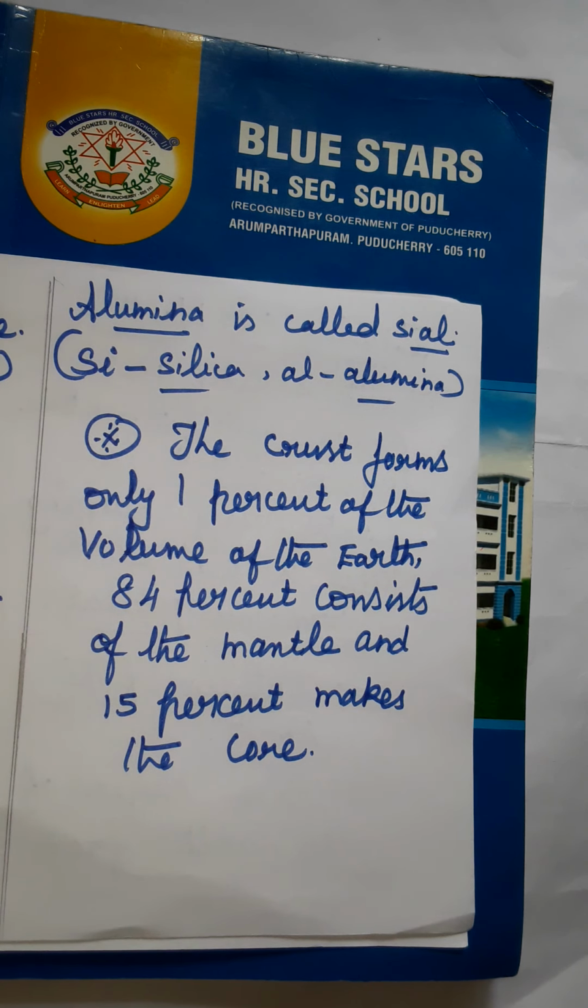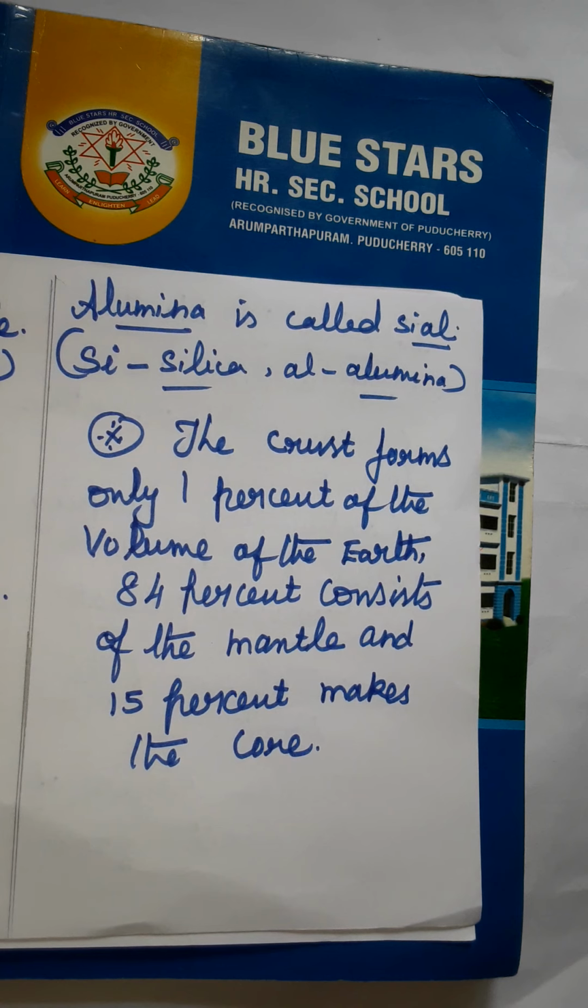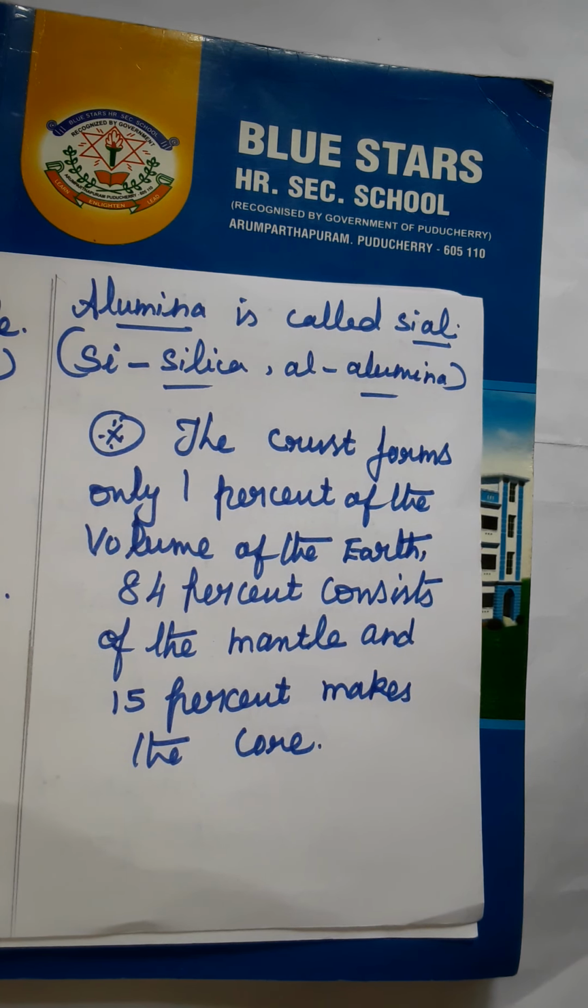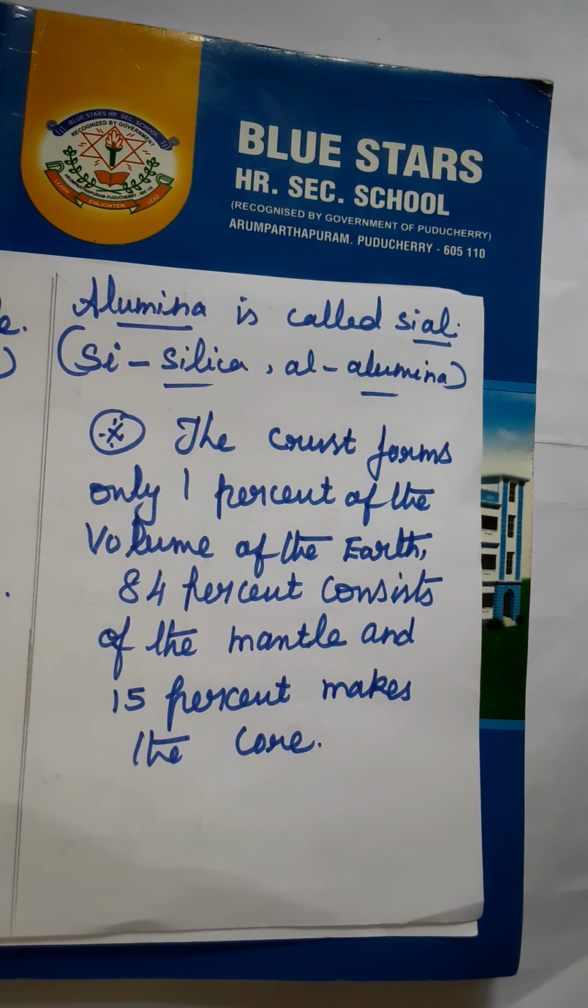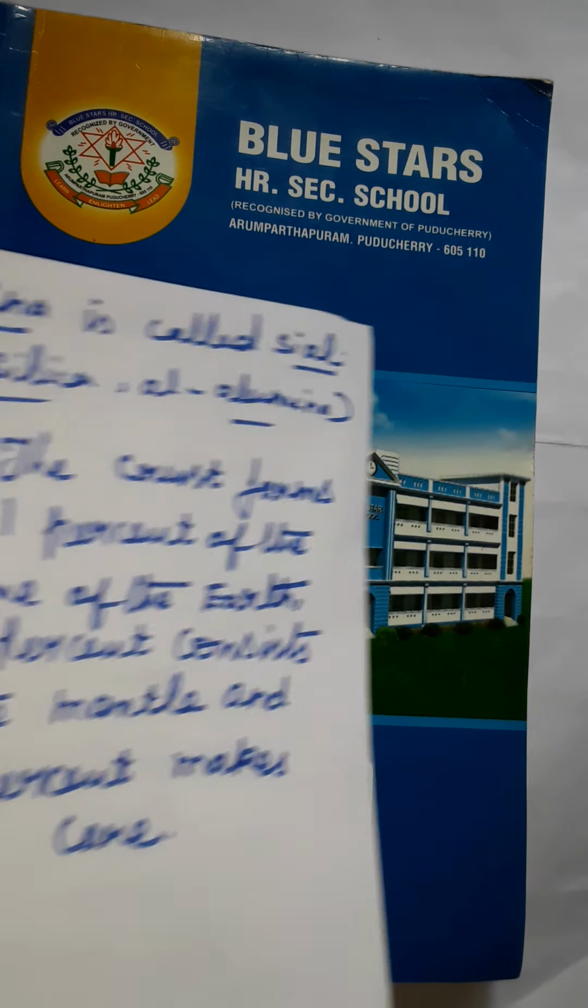Then the crust forms only 1% of the volume of the earth. 84% consists of the mantle and 15% makes the core.